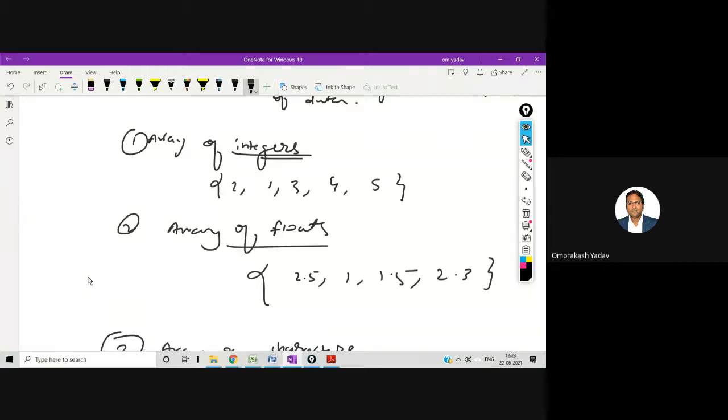One more word is there, that is homogeneous collection of data elements. Remember this: it is a homogeneous collection of data elements, not a heterogeneous collection of data elements.